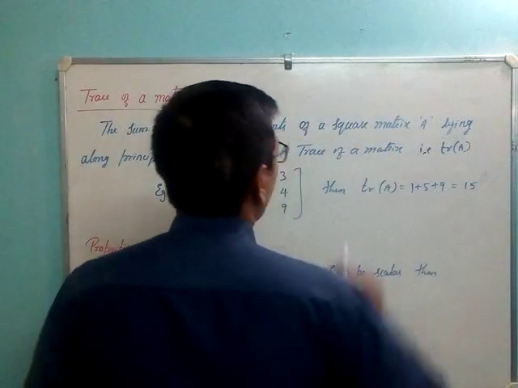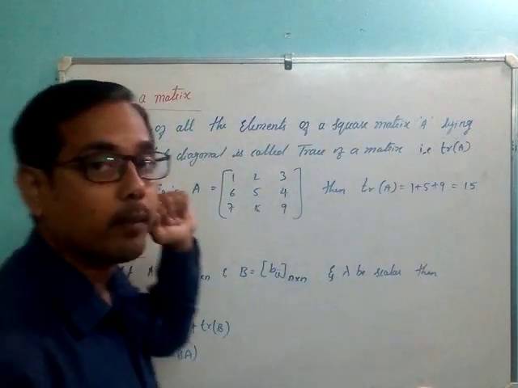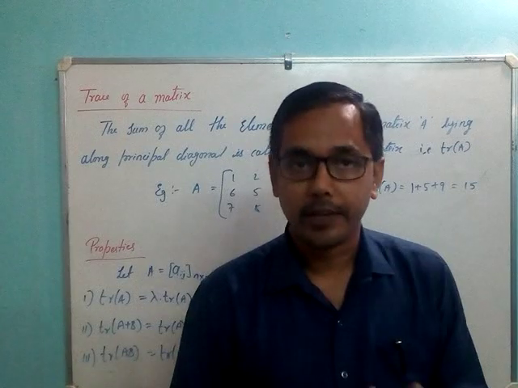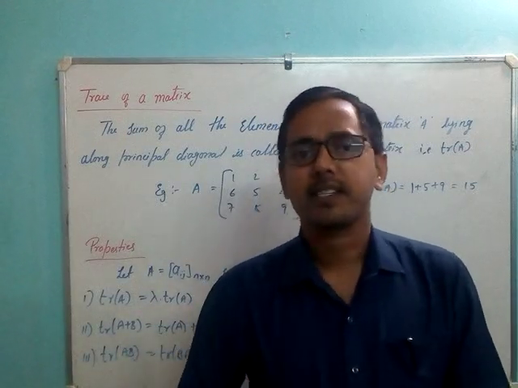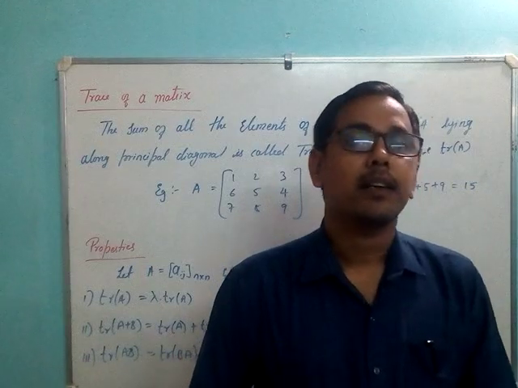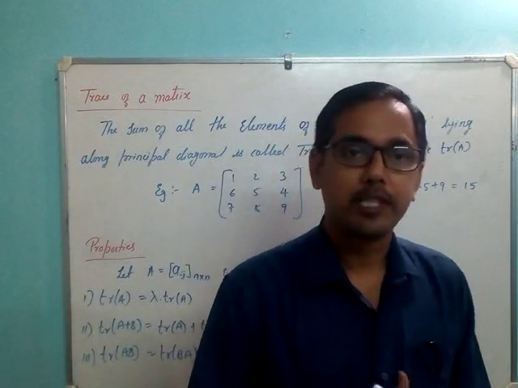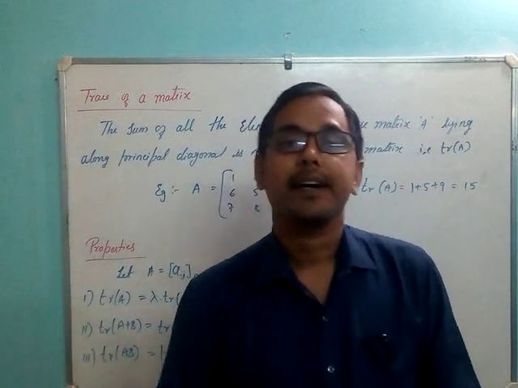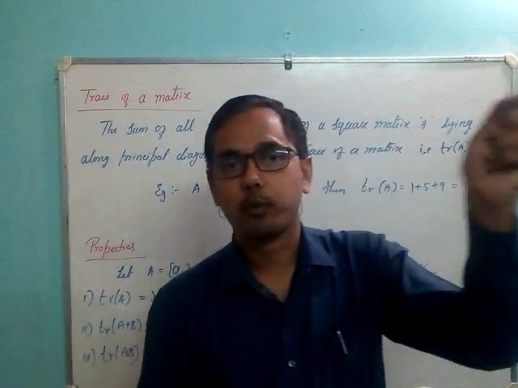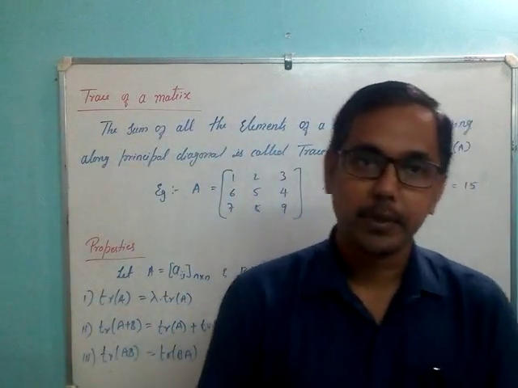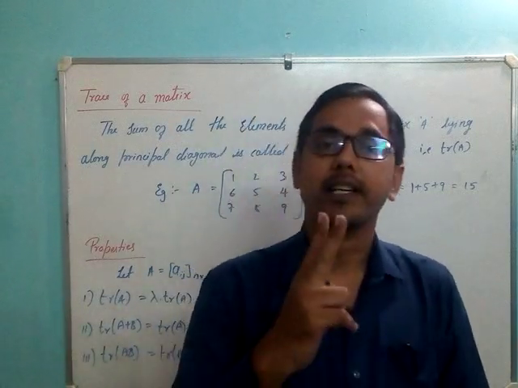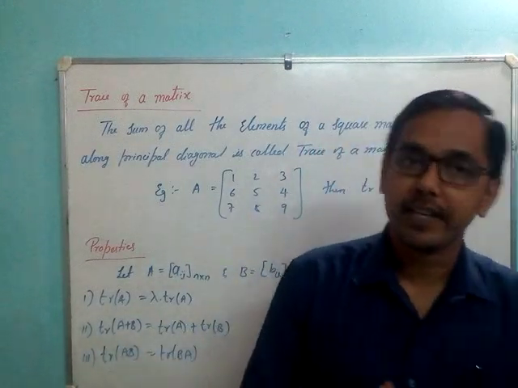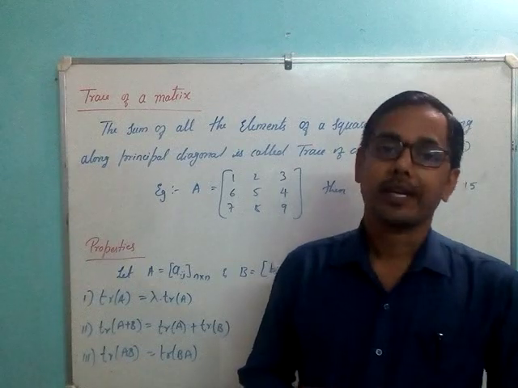The definition of trace is the sum of all elements along the principal diagonal. So that is very important. As far as your NCERT is concerned, diagonal generally means principal diagonal. What is the principal diagonal? The diagonal which starts from the left top corner and ends at the right bottom corner. This is called the principal diagonal, because for a square matrix we have two diagonals. One is the normal diagonal and another one is the principal diagonal.